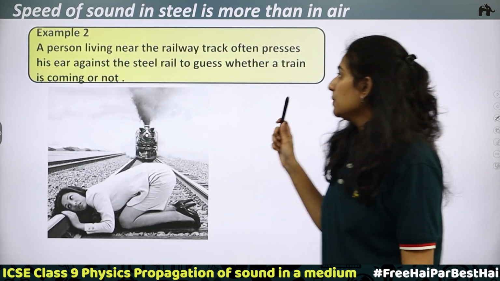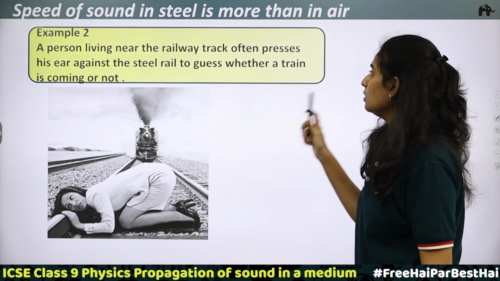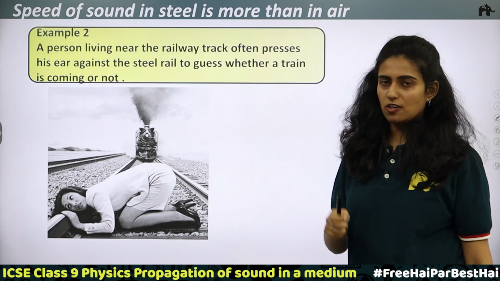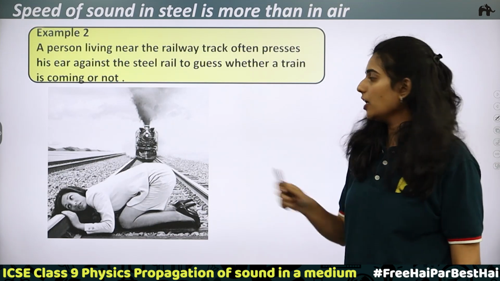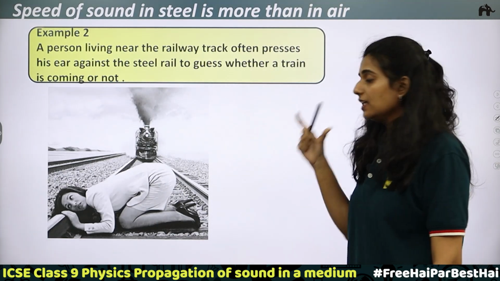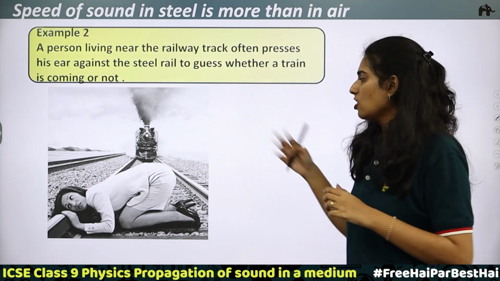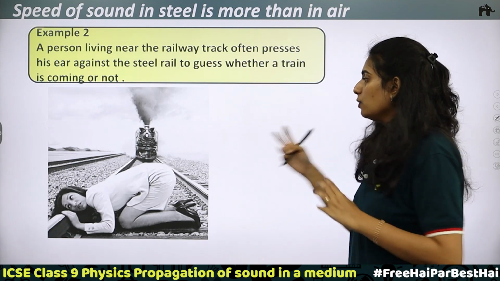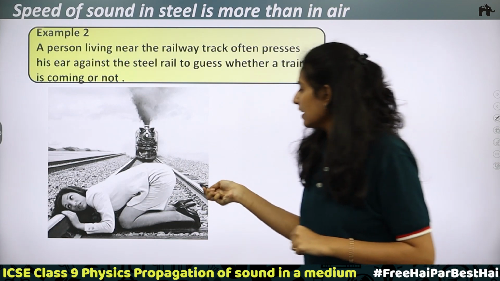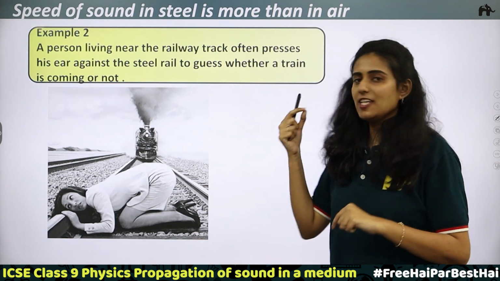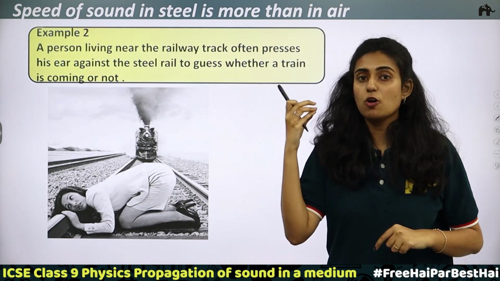Second example: a person living near the railway track often presses his ear against the steel rail to guess whether a train is coming or not. Why is this done? In the case of a steel rail, steel is a solid, and you will be able to hear the sound of the train. Normally when you stand on a railway platform, you will be able to hear the sound. But if you place your ears on the railway track, that is on the steel bar, you will be able to hear the sound much faster. Don't do this.